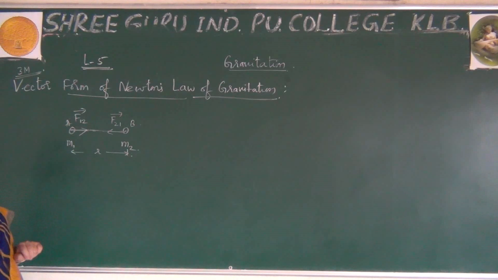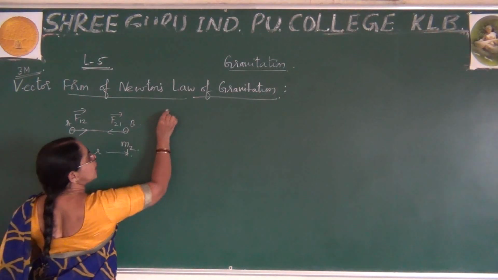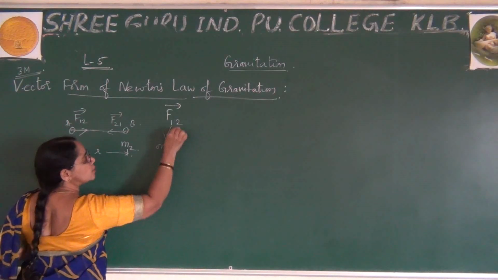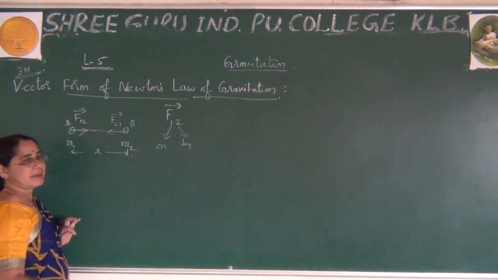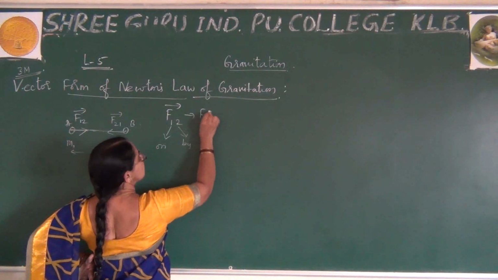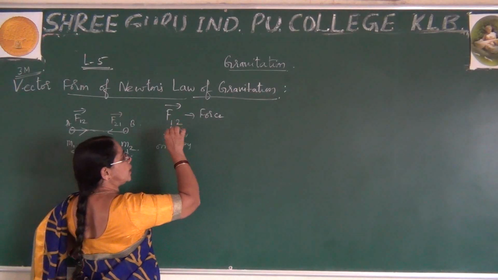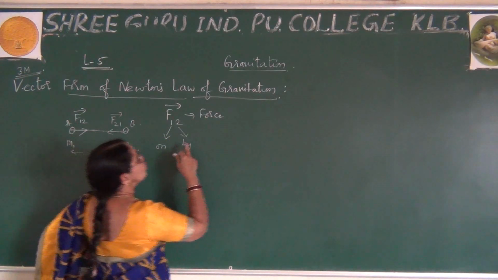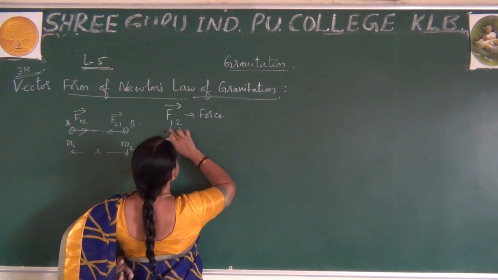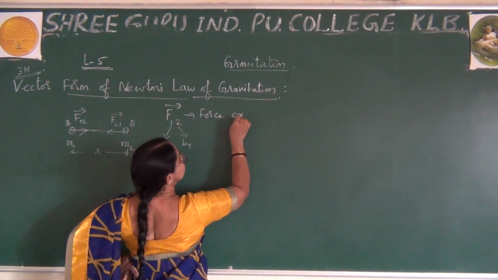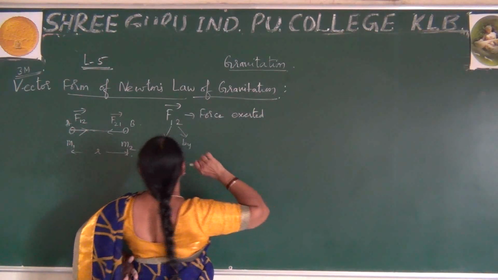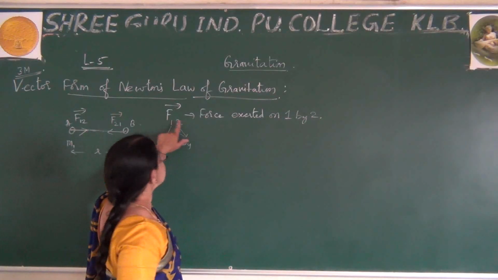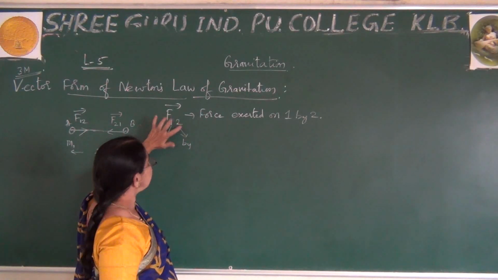For your reference, in F12, the first subscript represents 'on' and the second represents 'by'. Just remember it this simple way. F12 is the force exerted on 1 by 2.